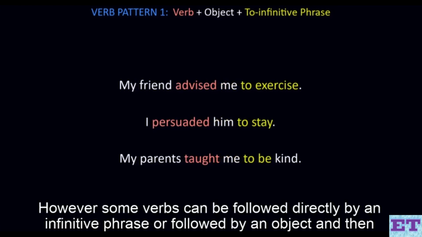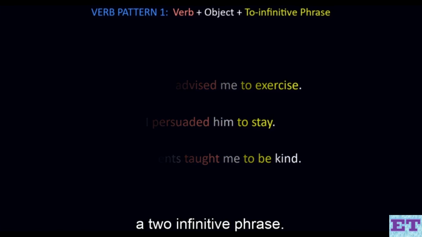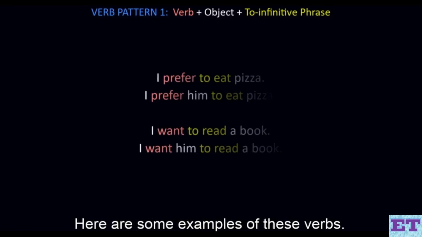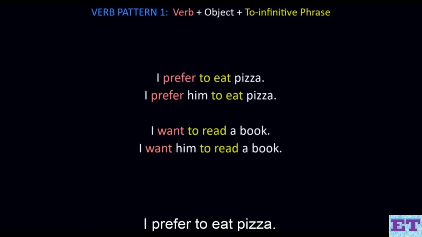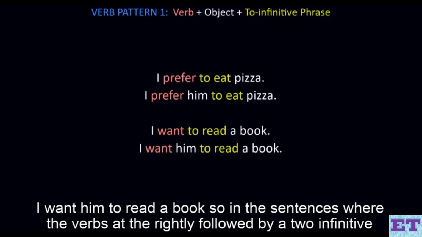However, some verbs can be followed directly by an infinitive phrase, or followed by an object and then a to infinitive phrase. Here are some examples of these verbs. I prefer to eat pizza. I prefer him to eat pizza. I want to read a book. I want him to read a book.